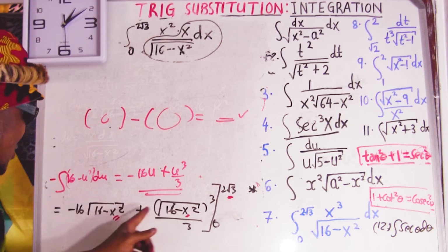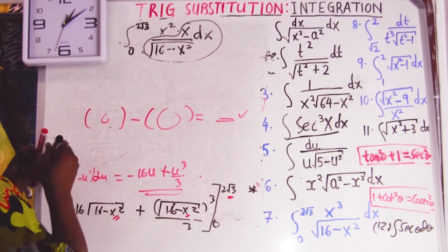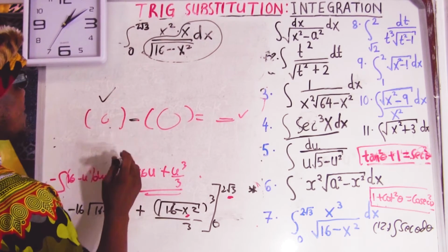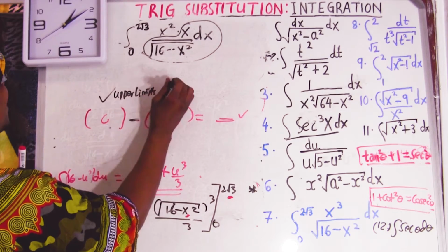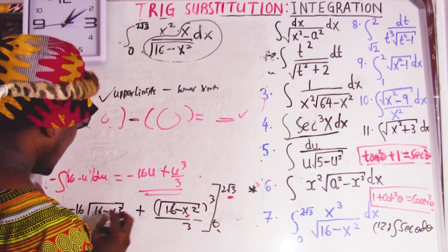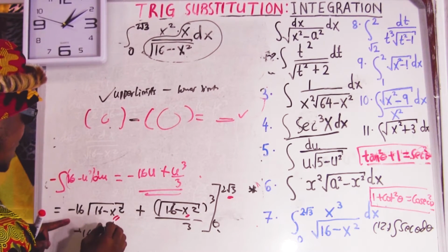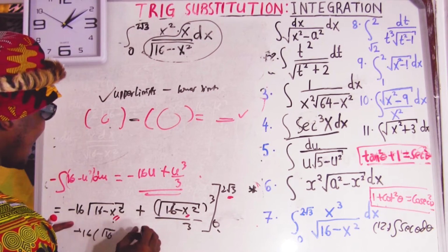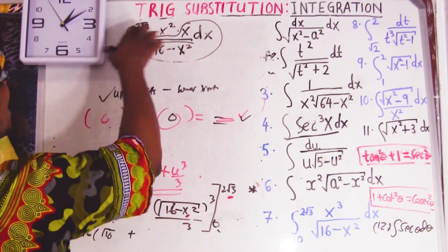Take this limit, substitute in the position of x here, and here, and then get the full answer. And then right here, they say minus, because you must say upper limit minus lower limit. That's how I say it. So now we take a lower limit, plug in here, like 0. It's going to be 0. So it's going to be negative 16 minus, let's go to 16 equal to 4 times plus, put 0 here. Get the answer. And right here, the subtract. That's going to be the final answer of everything.